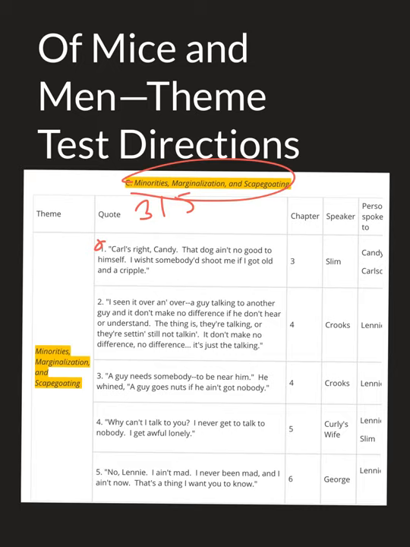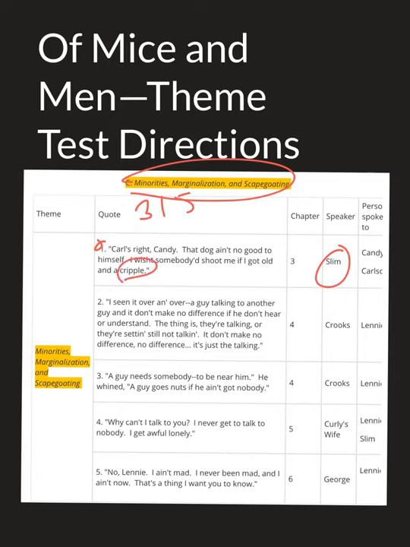So this one says, "Carl's right, Candy, that dog ain't no good to himself. I wish somebody would shoot me if I got old and a cripple," said by Slim to Candy, right? So this marginalization is this physical deformity, right?